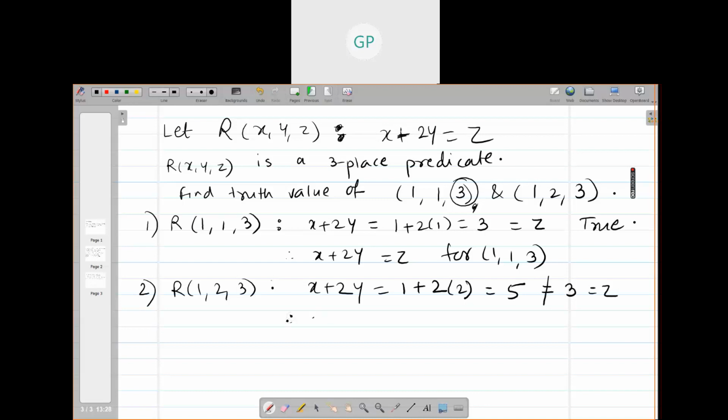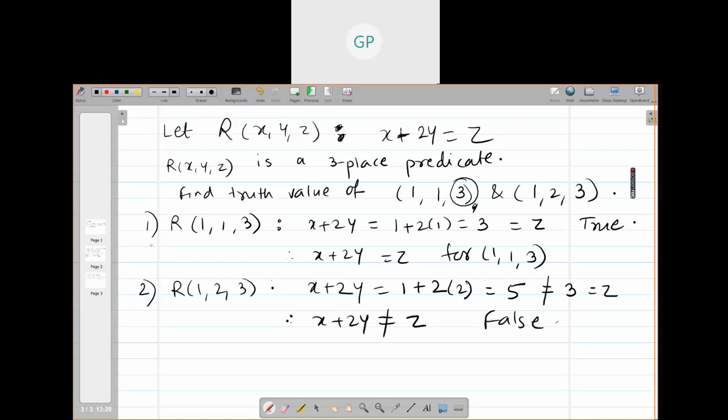No. Therefore x plus 2y is not equal to z, so the truth value is false. This is how you can find out the truth value of predicates. It should not be a problem for you if you have more variables. Is that okay? Yes, ma'am.